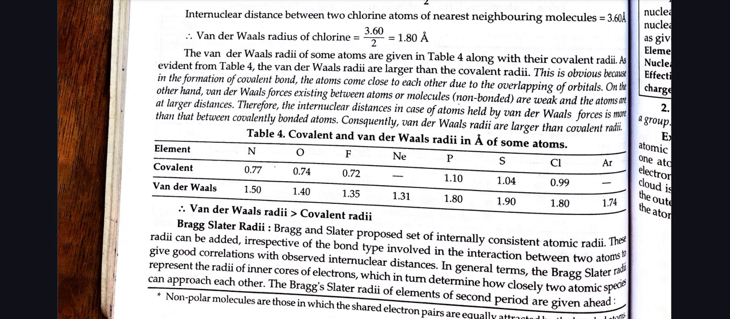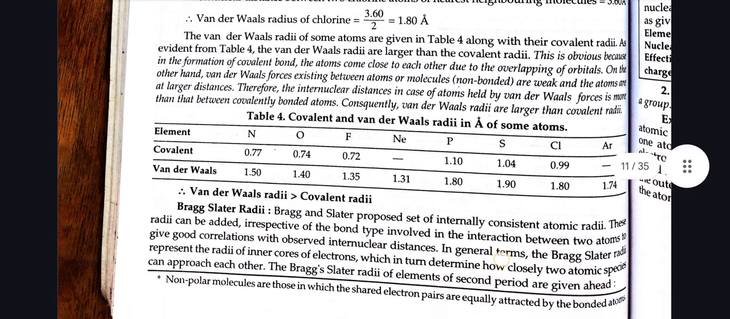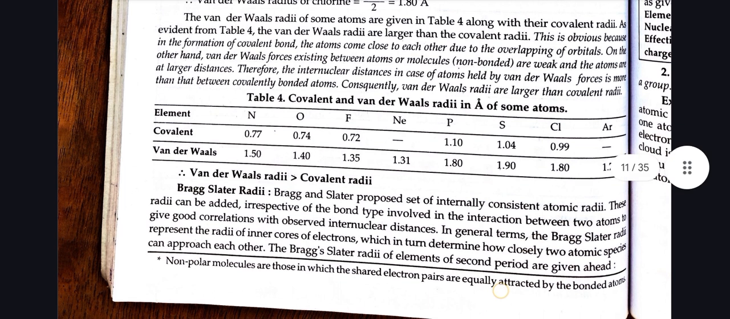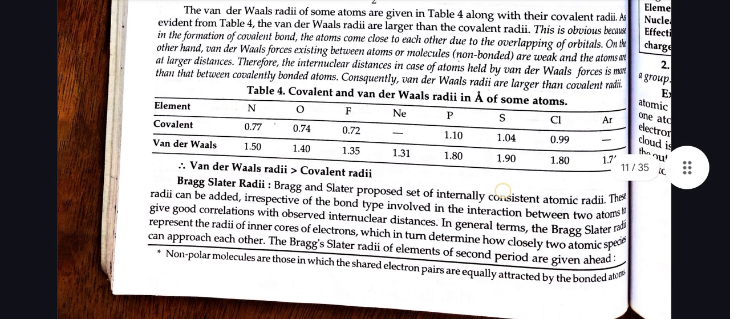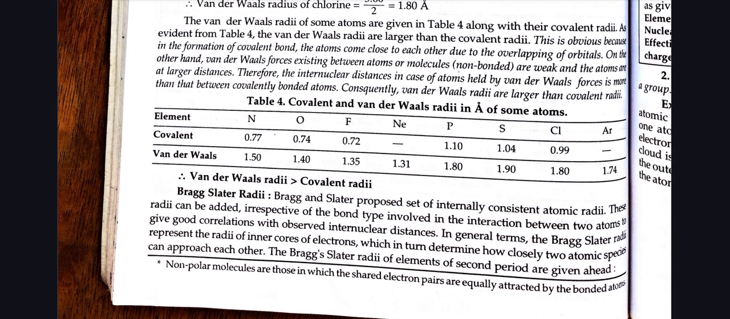Covalent and van der Waals radius in angstrom of some atoms. Elements N, O, F, Ne, P, S, Cl and Ar. Covalent radius 0.77, 0.74, 0.72, doesn't exist, 1.10, 1.04, 0.99, does not exist. Van der Waals 1.50, 1.40, 1.35, 1.31, 1.80, 1.90, 1.80, 1.74.